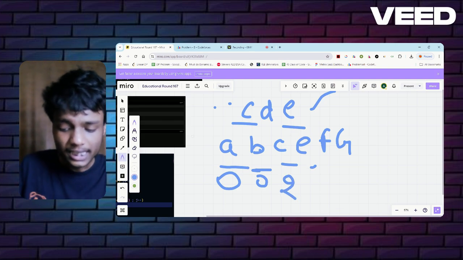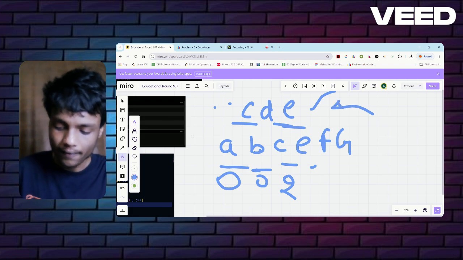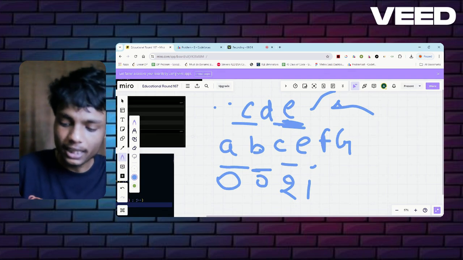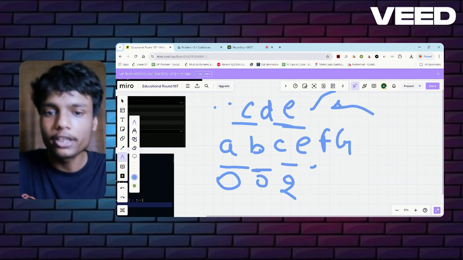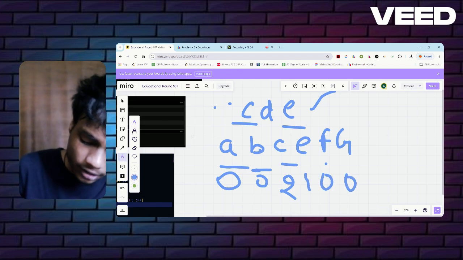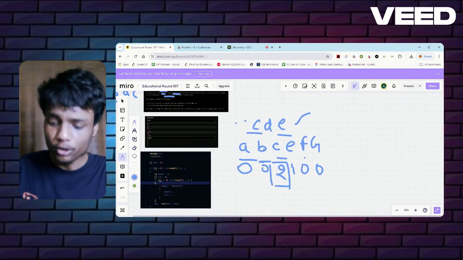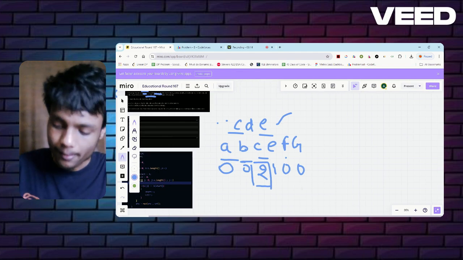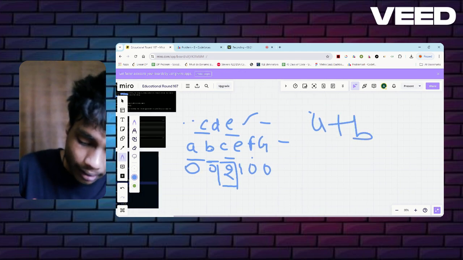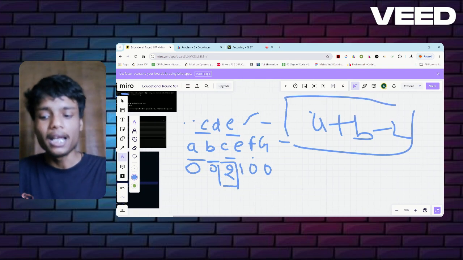Then I'll check for E. Is E present in it? Yes, E is present. The max length of the subsequence present in CDE is now 1, because I can start from E only, I cannot go back. In a subsequence order matters, so I cannot choose in any order. Is F present? No, so 0. Is D present? No, 0. So from here you can observe that the max length of a common subsequence is 2. So I simply find the max length of a common subsequence, then add the length of A, add the length of B, minus the number of common characters, which in that case is 2. This will always be my answer. As simple as that. I think the approach will be clear.